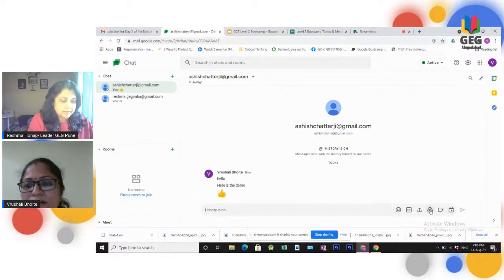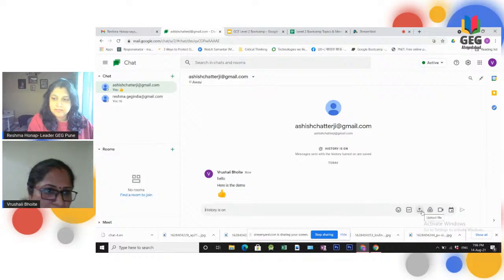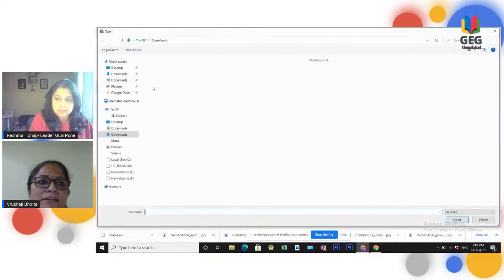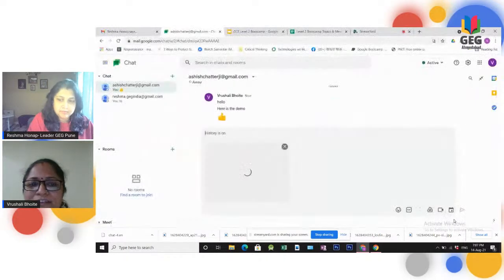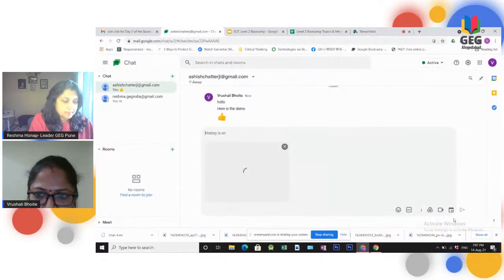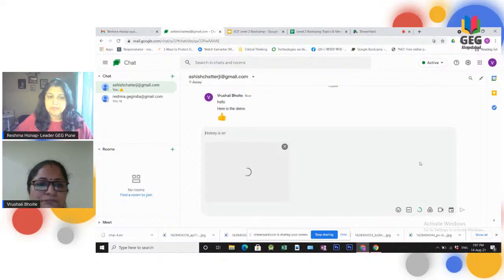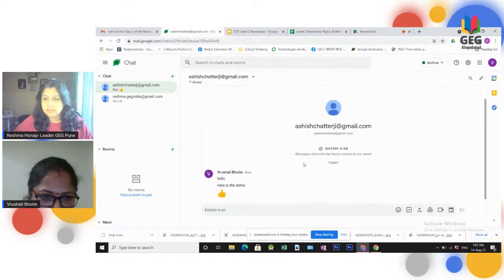If you want to send a file, you can upload it from the computer. Suppose I want to send a file, I can send a file also from here. If I don't want to send, I can click on the cross button.